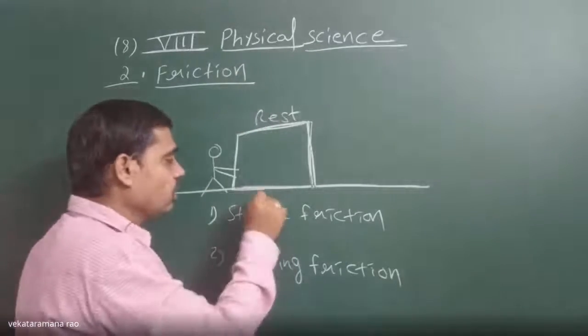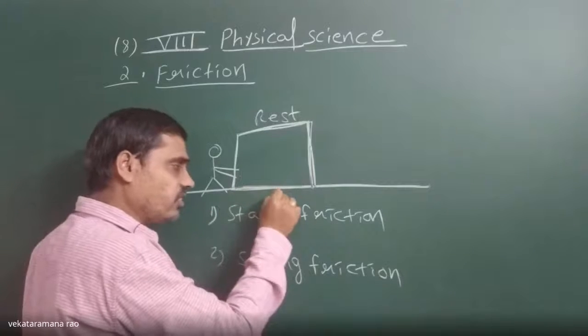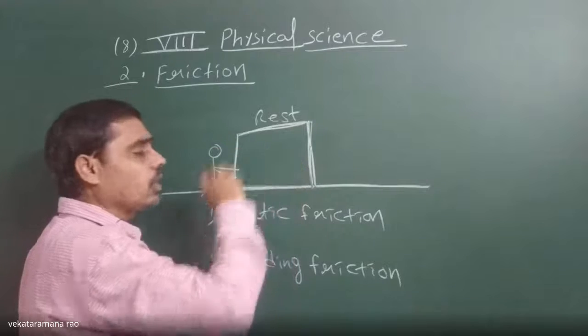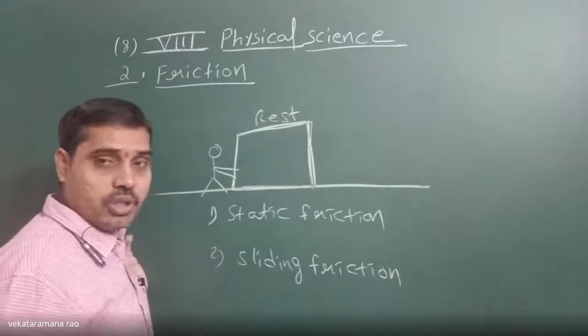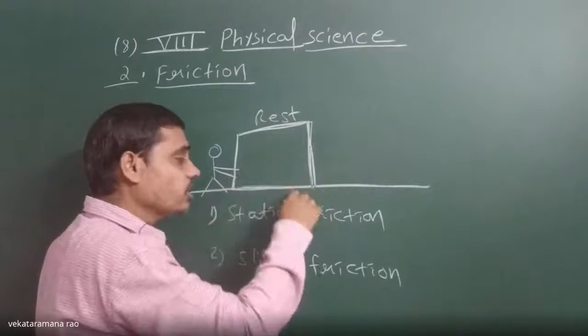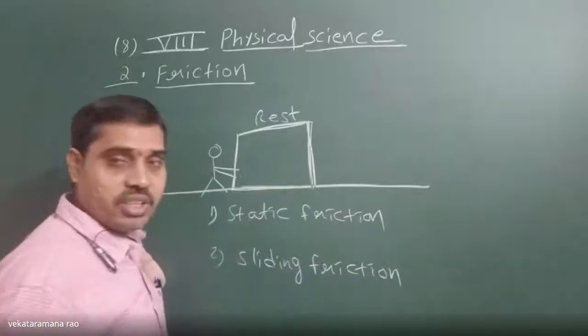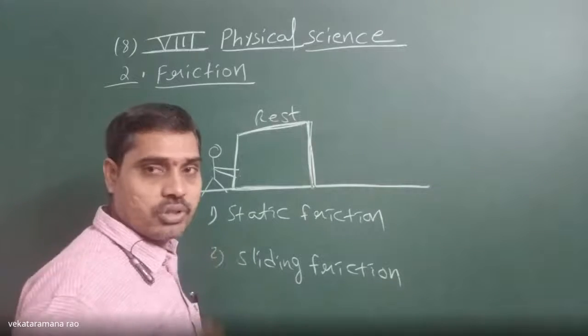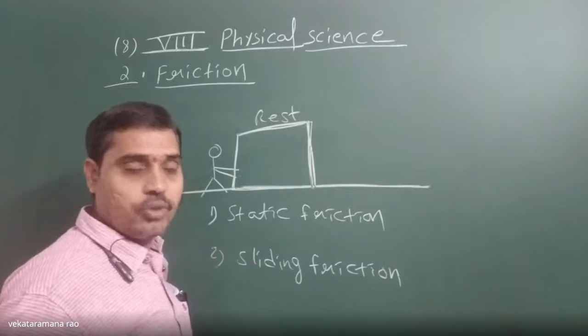So here, the force applied by the surface of a bench or the floor on the block, the net force which opposes the relative motion of the block with respect to the surface, is known as force of friction or frictional force.